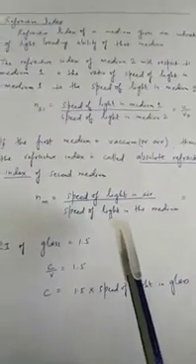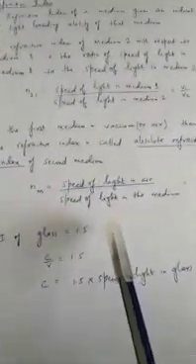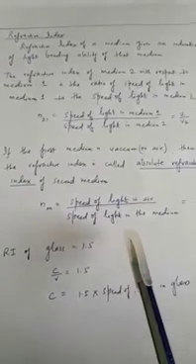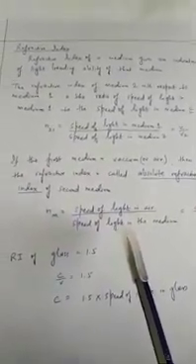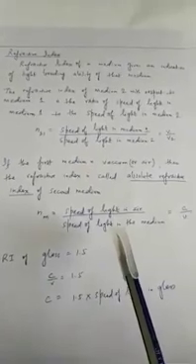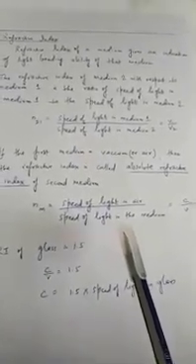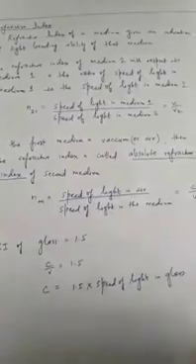If the first medium is not air or vacuum, then we take the term relative refractive index. That is, suppose light is coming from water to glass. So air is not the first medium, then we'll use the words relative refractive index.